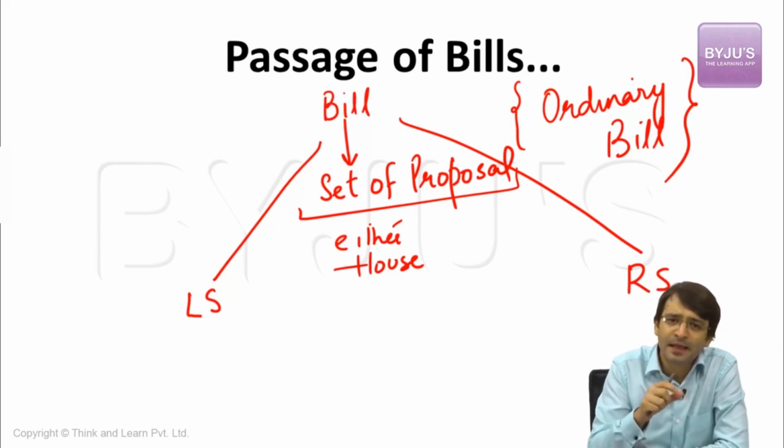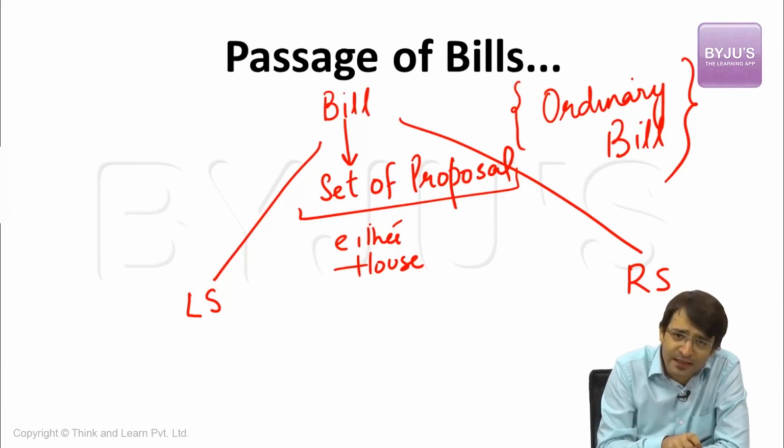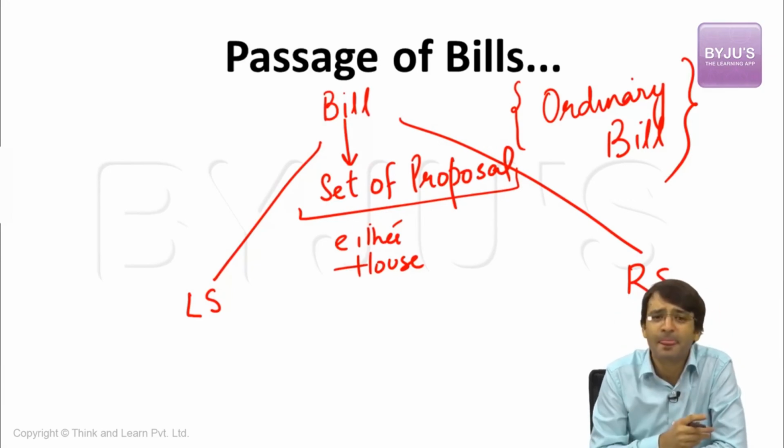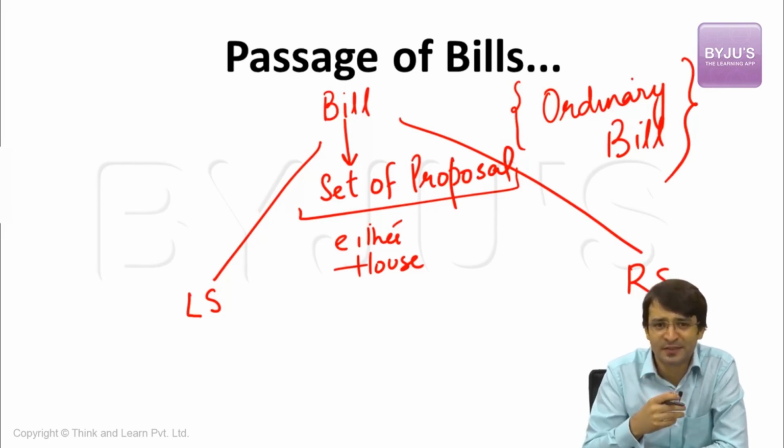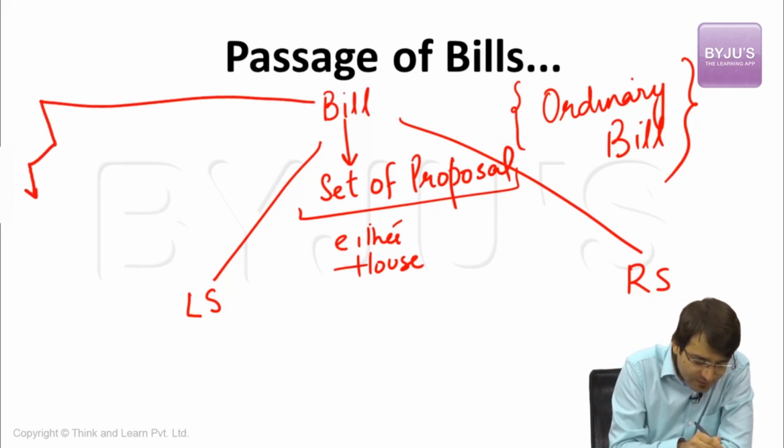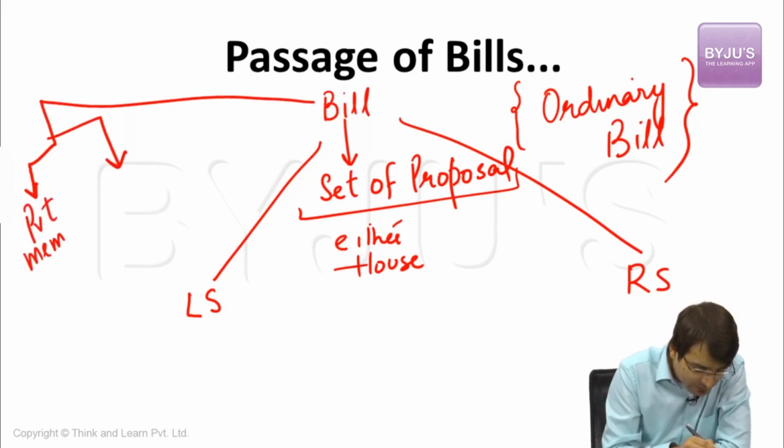What about this ordinary bill? This ordinary bill can be introduced in either Lok Sabha or Rajya Sabha, that means in either of the two houses. But what is this bill? This bill is a set of proposals. It can be broadly classified into 2 types: private member's bill and government bill.